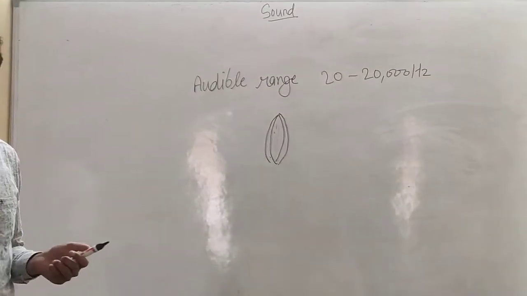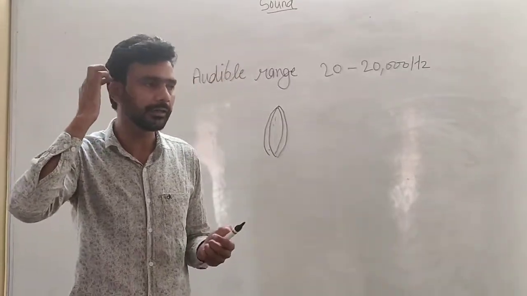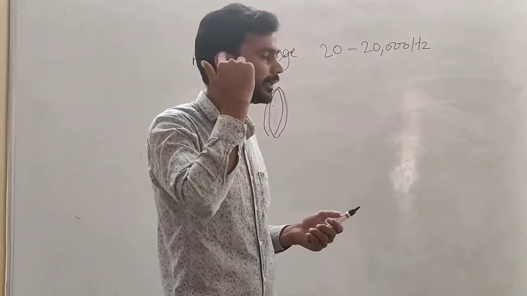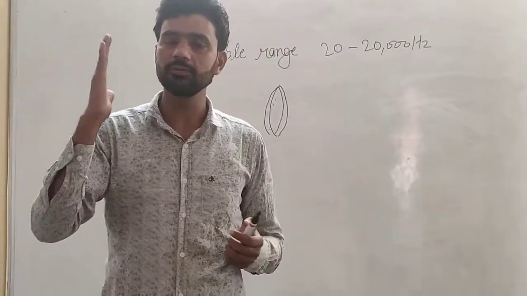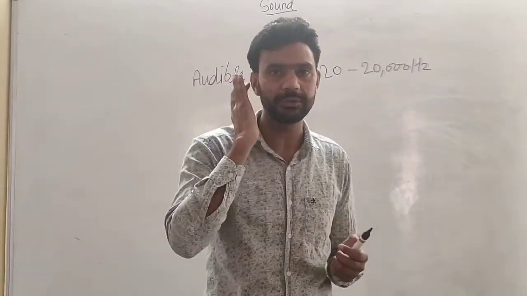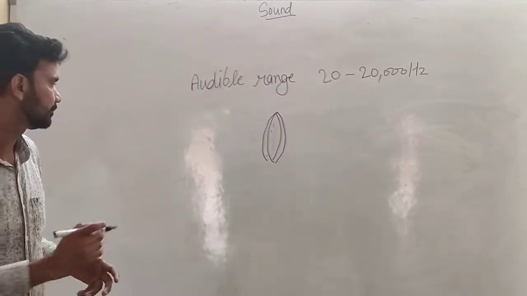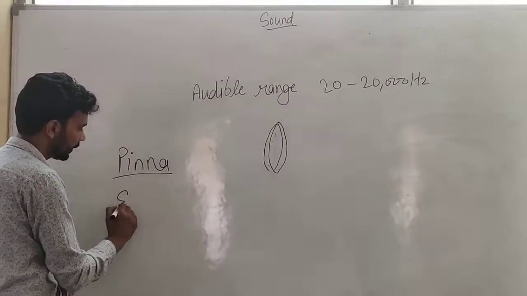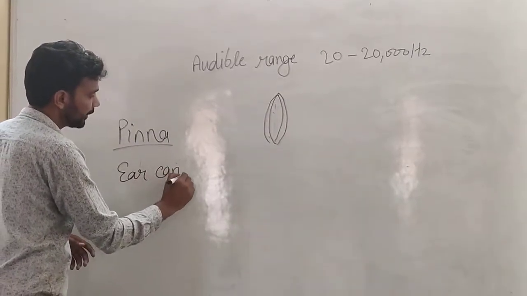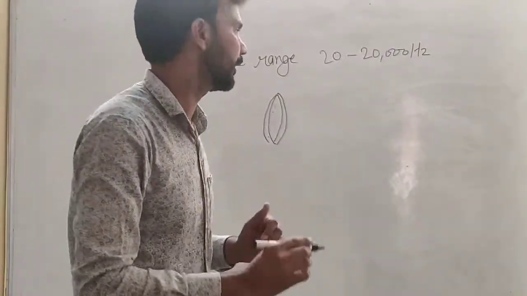When the sound travels in a medium, after traveling it strikes on the outer ear. That outer part of the ear is known as the pinna. So the sound or vibration strikes on the pinna. After the pinna we have the ear canal. Through the ear canal the sound waves reach the eardrum.